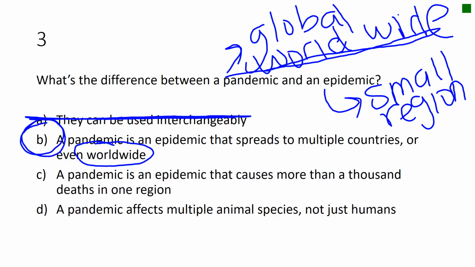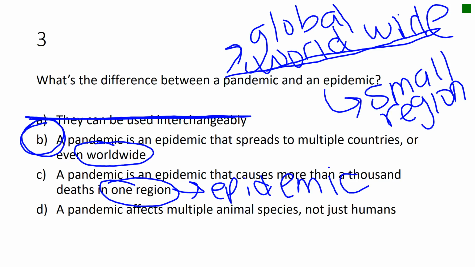Let's look at why the answer is not at C or D. A pandemic is an epidemic that causes more than 1,000 deaths in one region. Again, one region describes an epidemic, not a pandemic. And a pandemic affects multiple animal species, not just humans. That's just a ridiculous answer. So the correct answer is B.